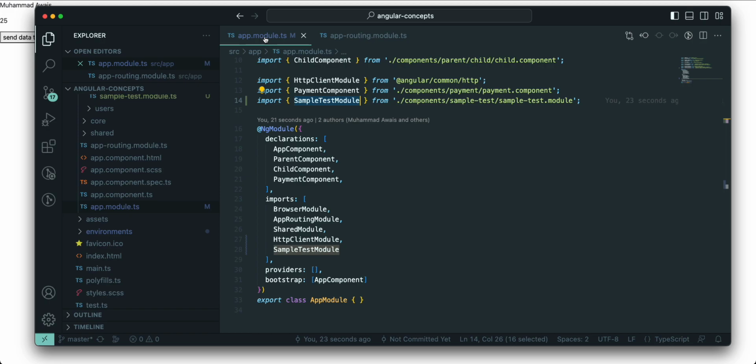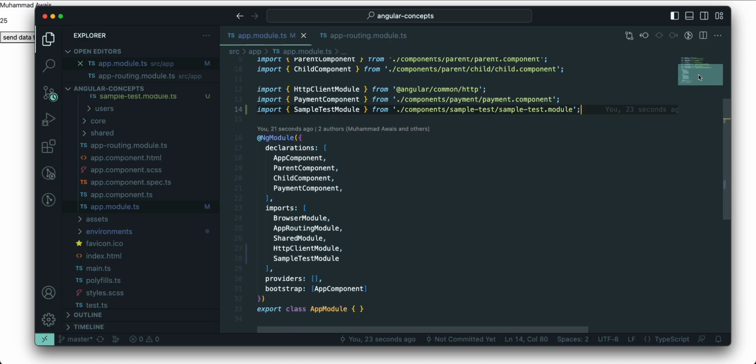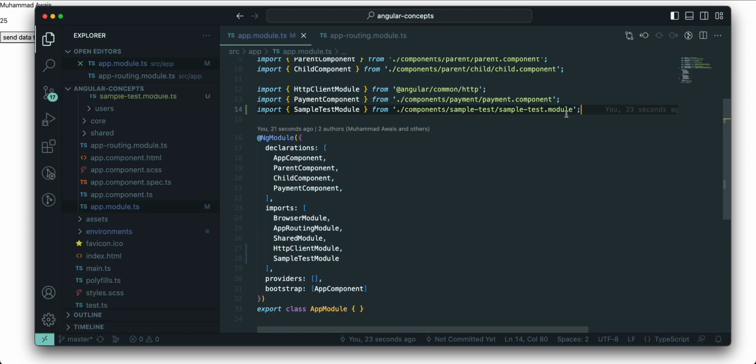So the first thing I have to do is go to app.module, and I can list my module there. Currently we are doing this import line by line, so assuming that your application has 500 or 600 modules, this is a bit messy. I will share some best practices in future sessions as well. For now, you can see the sample test module is created, and we have listed it in the imports array.